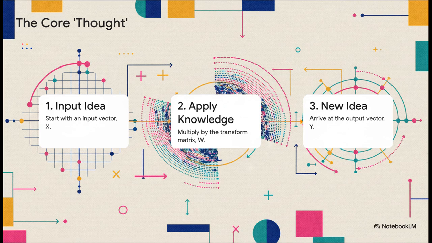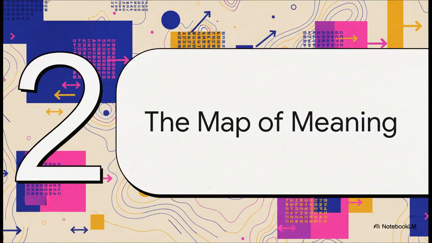And believe it or not, the core thought process of an AI boils down to some pretty simple math. You take an idea, that's our starting vector, X, you apply the AI's knowledge to it, that's our big matrix, W, and what you get out is a new transformed idea, our output vector, Y. That's it. You start somewhere, apply a transformation, and you end up somewhere new. And this simple little operation, when you do it millions and billions of times, well, that's the engine that drives this whole thing.